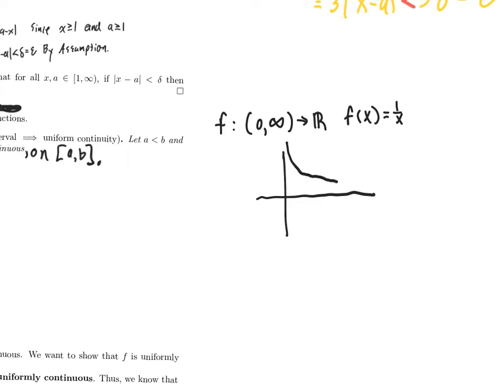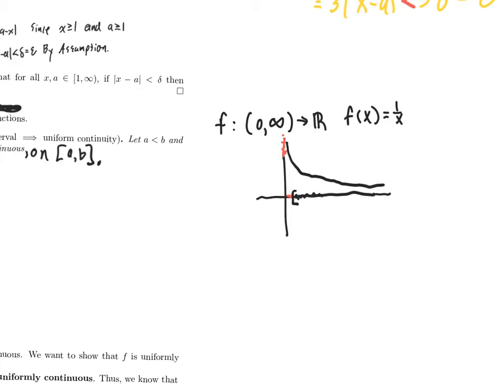There it is. And if you notice, the place where uniform continuity failed was close to 0. The inputs we found, which were close to each other but didn't have close outputs, were a bunch of inputs that got close to 0. The inputs that get close to 0 have outputs that get very far apart from each other. So if we just stay away from 0, if, say, we